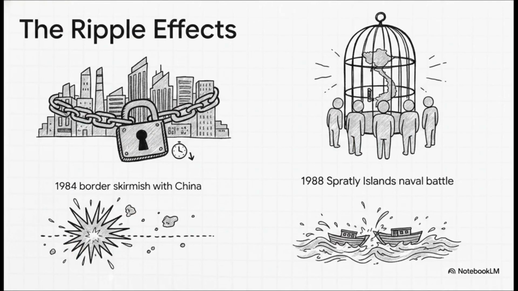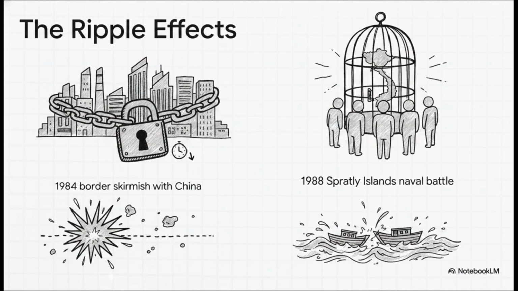But the impact went way beyond those 27 days. The ripple effects were absolutely enormous. For China, Deng Xiaoping was actively trying to liberalize the economy using special economic zones. Shenzhen was established in '78, but the war forced other provinces, like Guangzhou, to severely delay their economic zones until late 1979. For Vietnam, the war didn't force them out of Cambodia, but it did generate a massive global backlash against their occupation. Almost nobody outside the Soviet bloc recognized the Vietnamese-backed leadership in Cambodia, trapping Vietnam in a long cycle of international isolation.